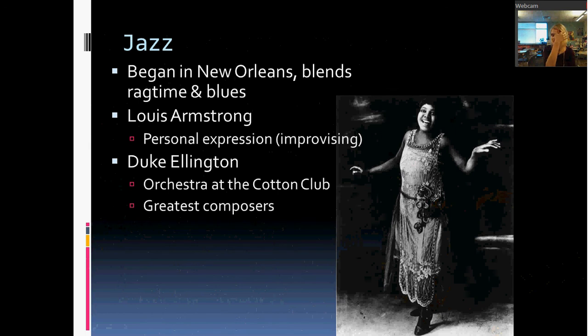Then we have Duke Ellington. He led the orchestra at the Cotton Club in New York City, and he was a composer. Some of the most famous big band music, like It Don't Mean a Thing If It Ain't Got That Swing, comes from Duke Ellington.